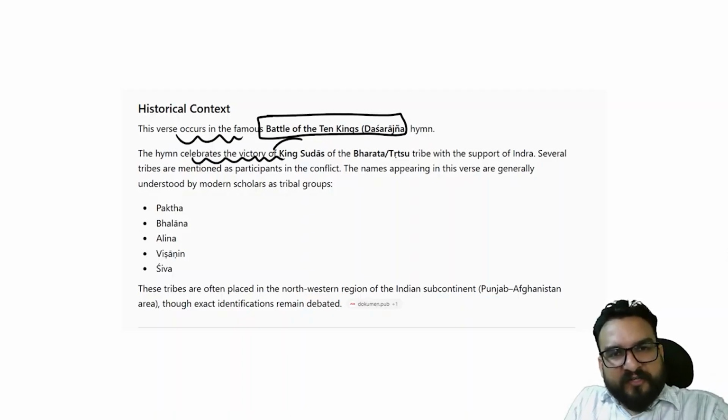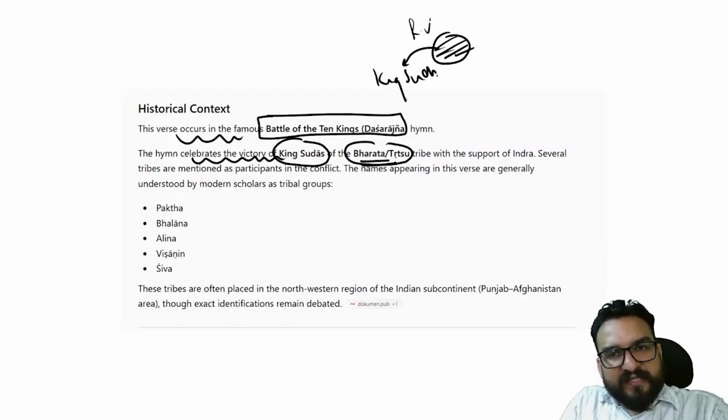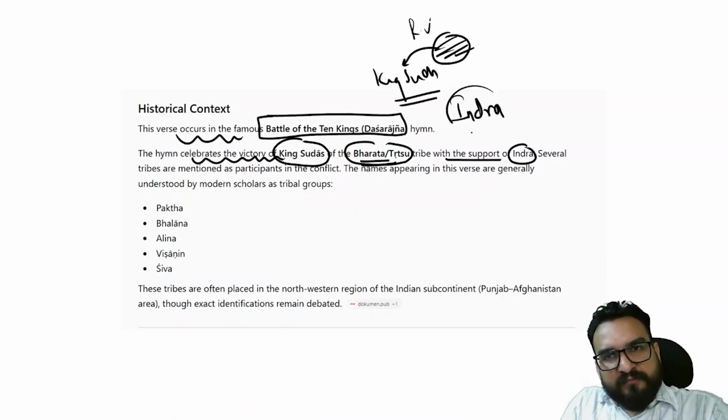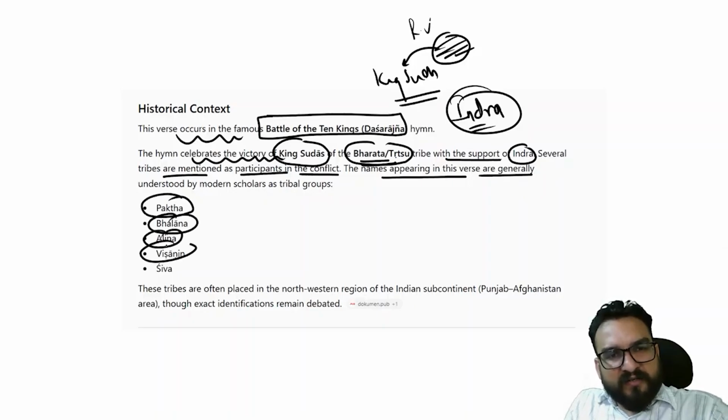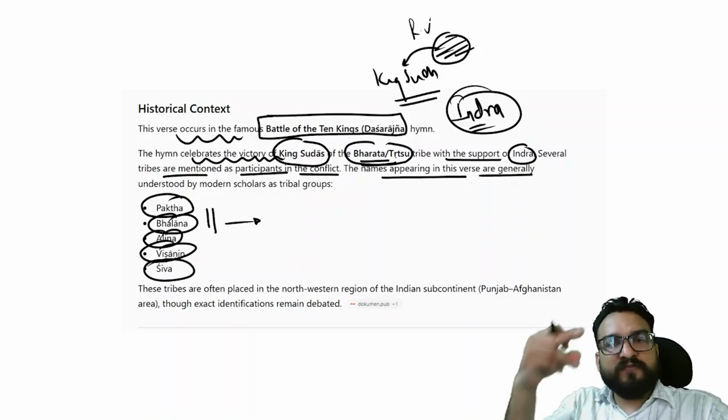The hymn celebrates the victory of King Sudas of the Tritsu or Bharat tribe. So this Bharat tribe was important in Rig Veda, and the king was Sudas, with the support of Indra. So King Sudas must have recited certain hymns, and with the help of Indra he won this battle of 10 kings. Several tribes are mentioned as participants in the conflict. The names appearing in these verses are Pakta, Bhalana, Alina. This you will find, right? Remember two or three.